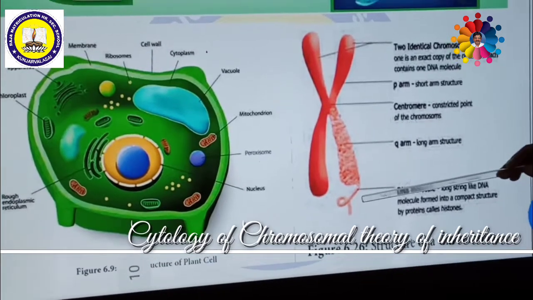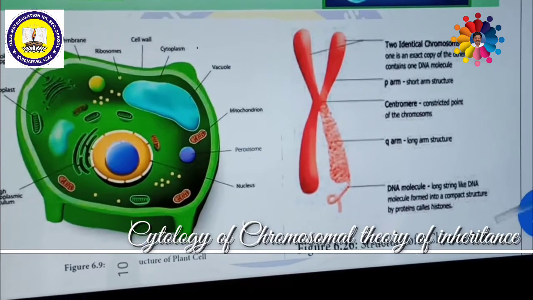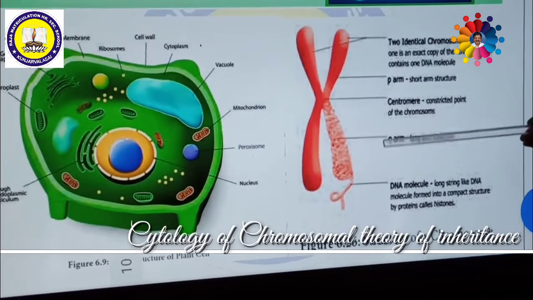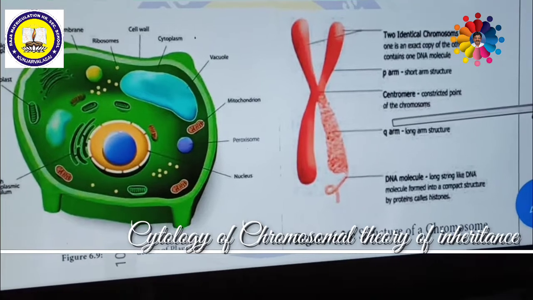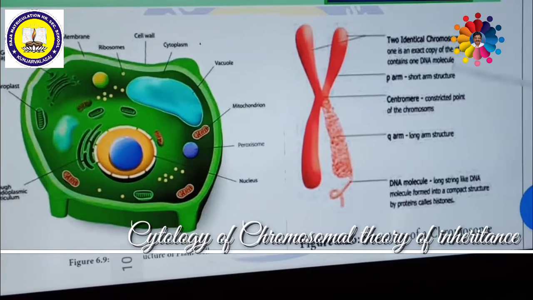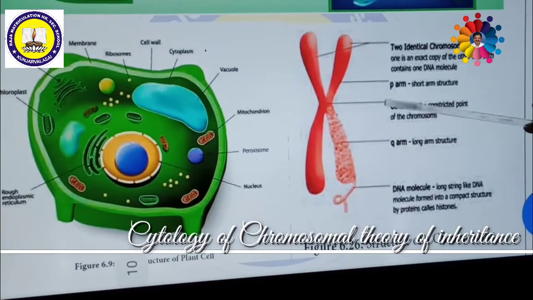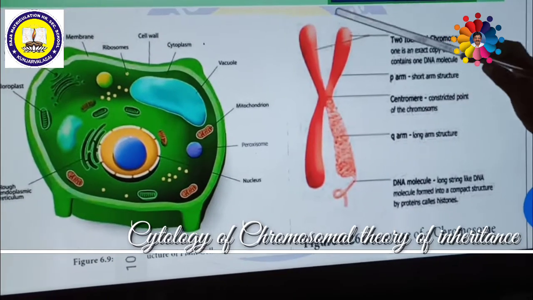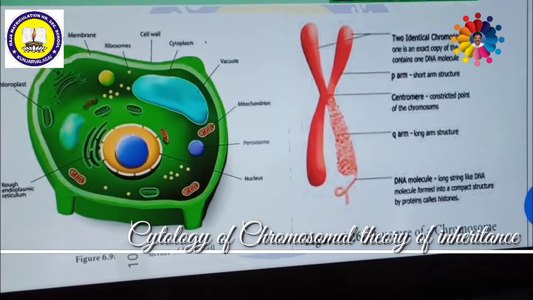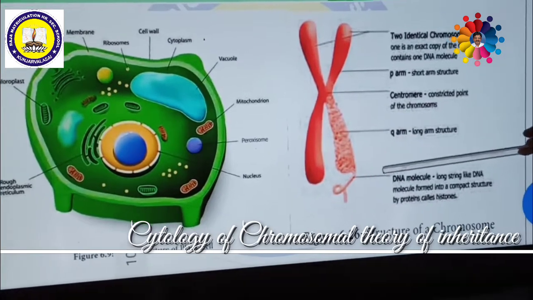Later on, the chromosomal basis of inheritance, or chromosomal theory, was explained by many scientists. Among them, Boveri and Sutton are very popular. They discovered the chromosomal theory of inheritance separately. But Sutton explained the chromosomal theory, or segregation of chromosomes, in relation to the Mendelian concept given earlier. We are going to discuss this chromosomal theory in detail now.